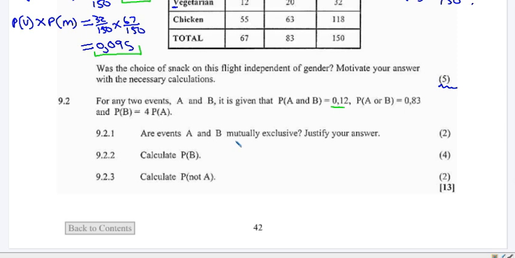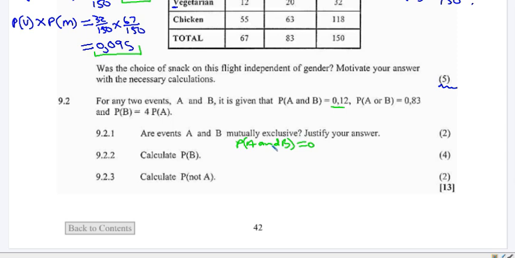When you look at mutually exclusive events, remember, if we have event A and event B, your probability of A and B should be equal to 0. That is mutually exclusive events. This is the intersection.